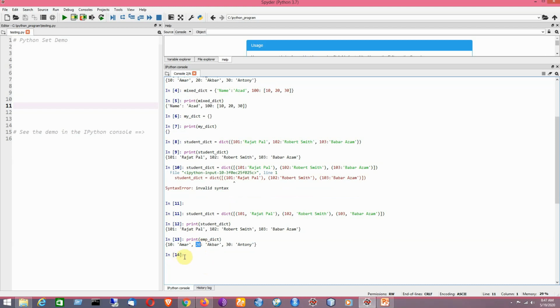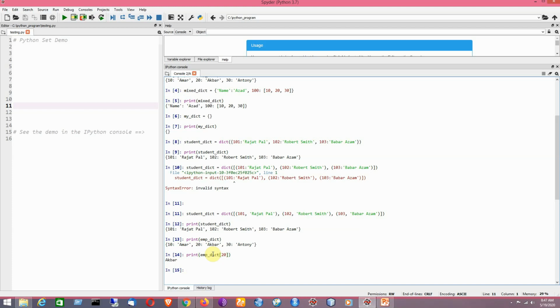So now I will write the dictionary name and the square bracket, that is for indexing purposes. Within the square bracket I will mention the key, so it will give you the value. Using the key you can access the corresponding value.